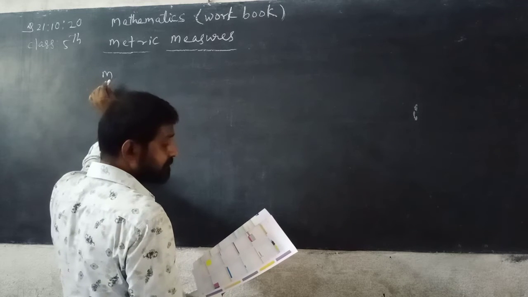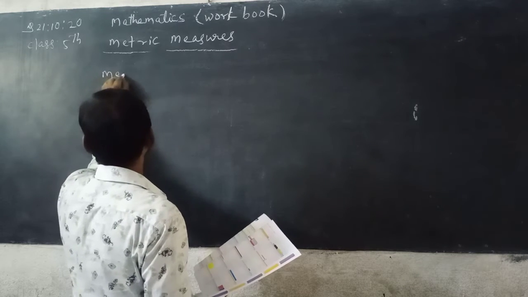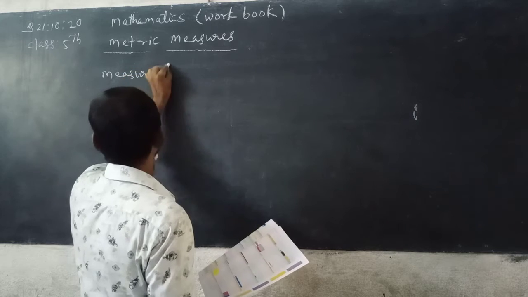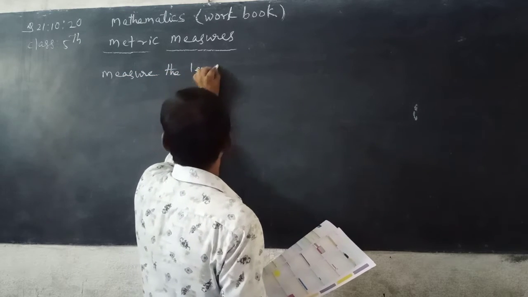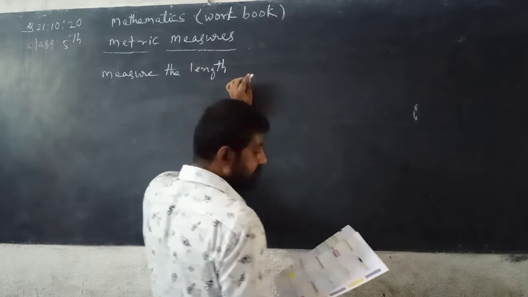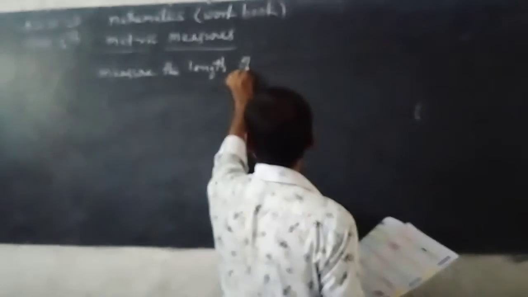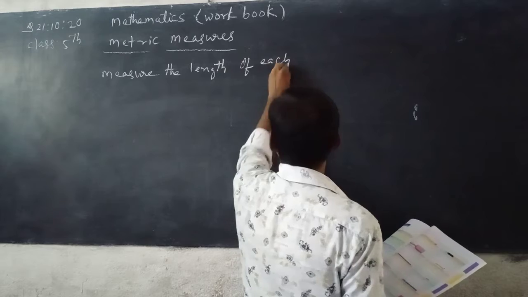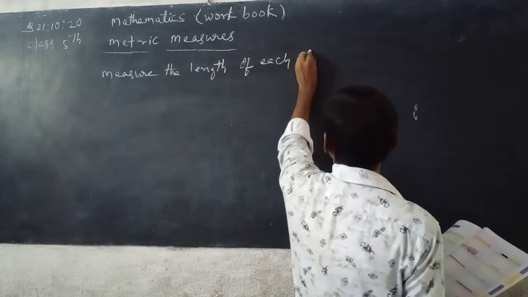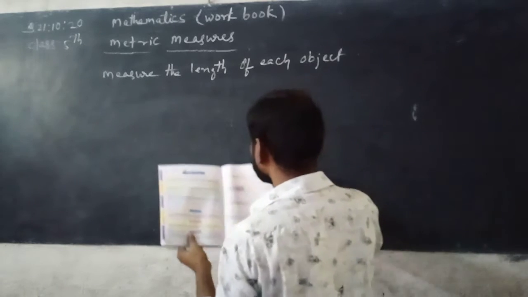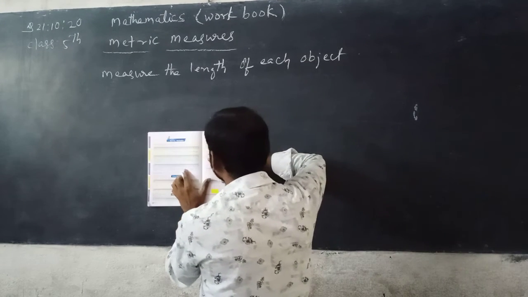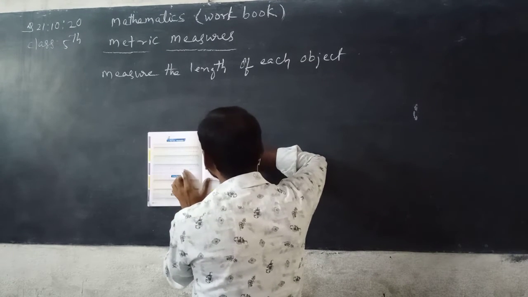What I am saying, try to understand. Measure the length of each object. See here, first one, this is the scale. So we have to start from 4 centimeter to 13 centimeter.